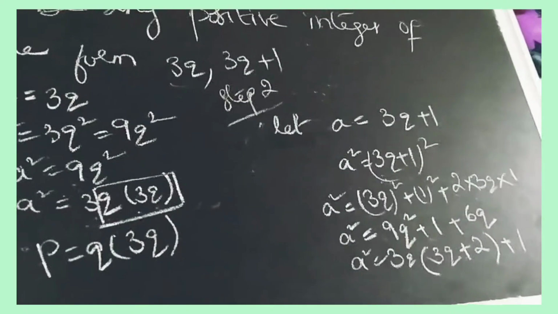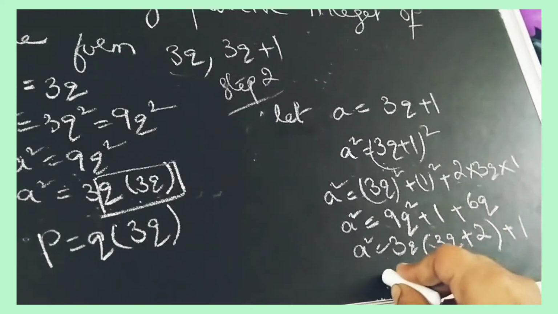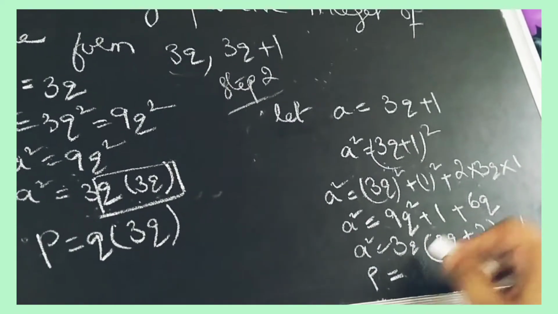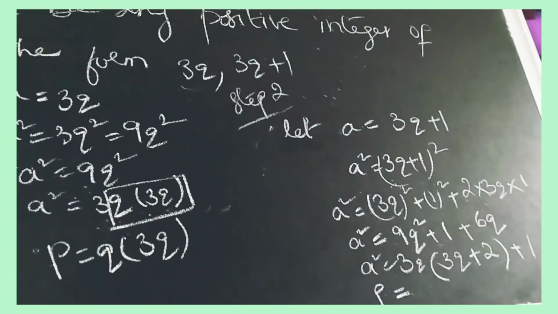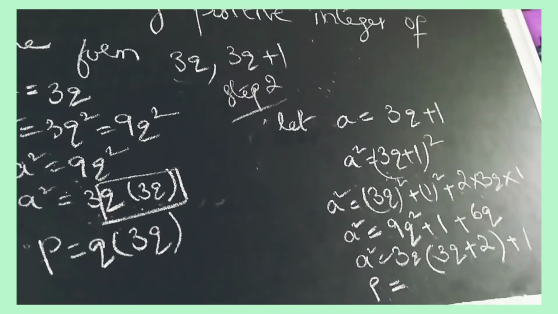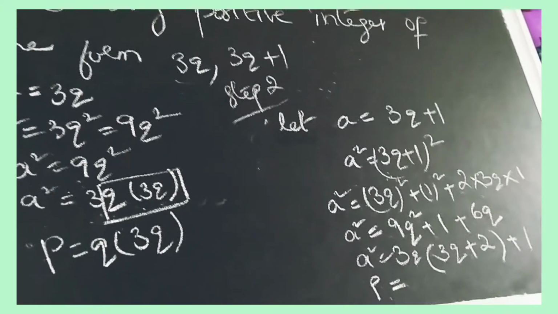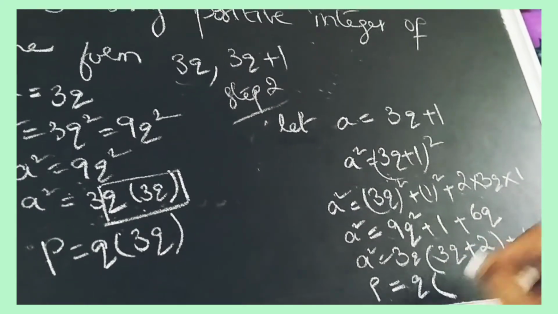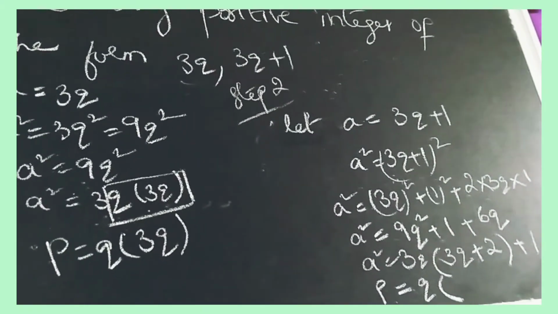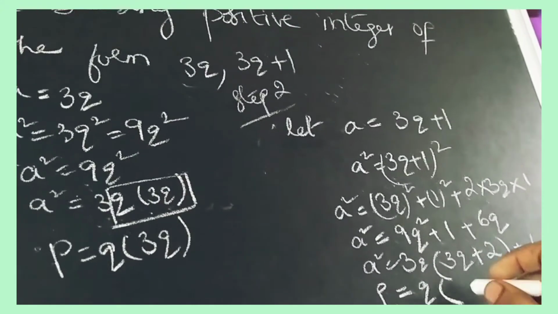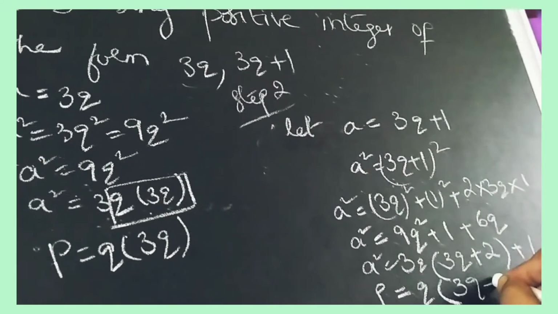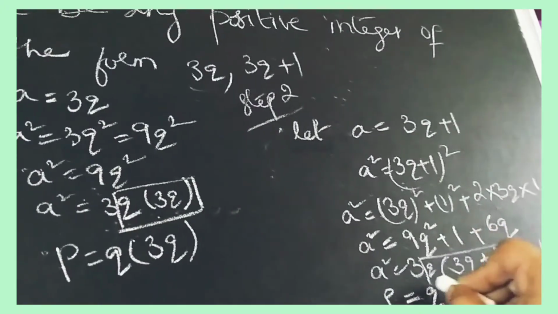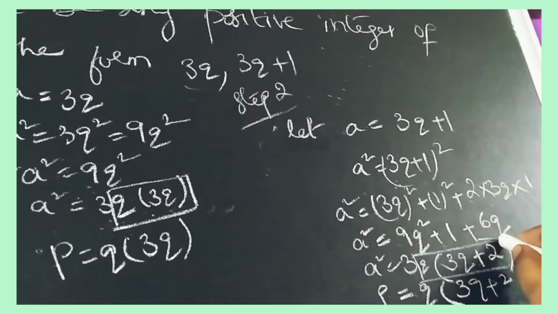So now what you have to do again? p is equal to q into 3q plus 2. Again, don't take this 3, take this step.